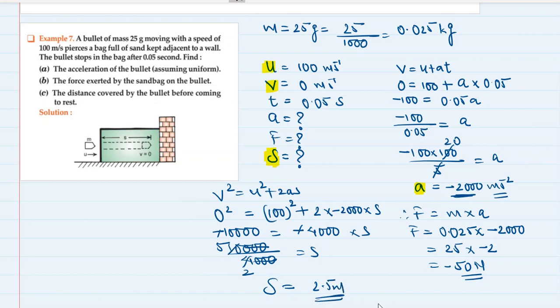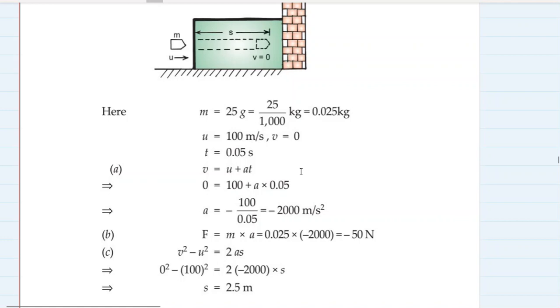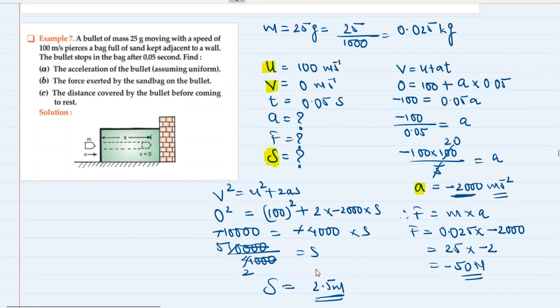So we got the acceleration minus 2000 meter per second square, retardation basically, force minus 50 Newton, retarding force, and displacement of 2.5 meter. Let's check the answer. Correct, correct, and correct. Understood? So this is how you need to apply the formula for force as well, and you need to apply the method of equations of motion as well in many of the questions.